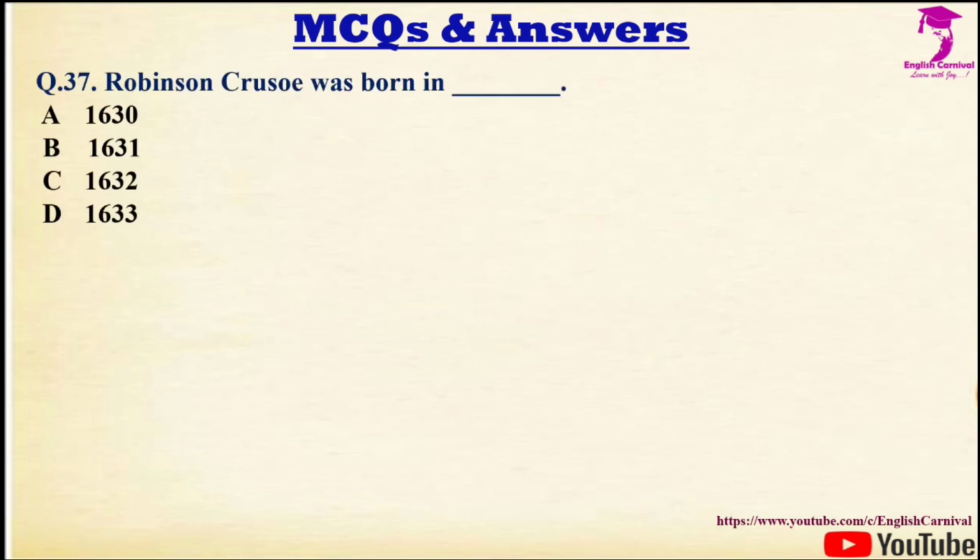Question number 37 we have, Robinson Crusoe was born in dash. Options are A. 1630, B. 1631, C. 1632, and D. 1633. Correct answer is C, and it is 1632.